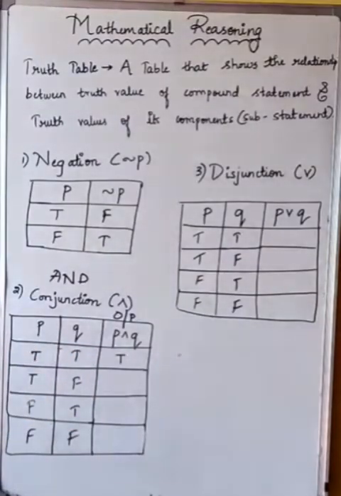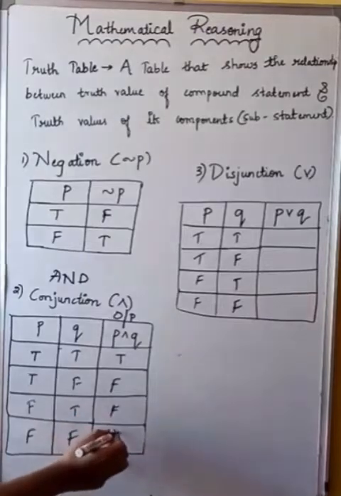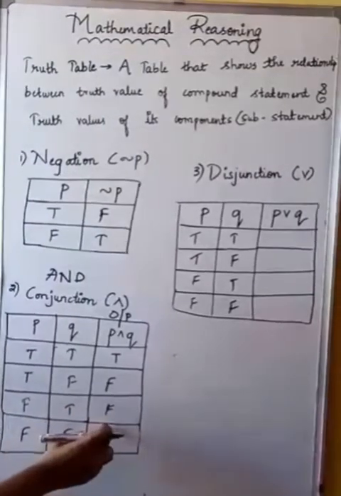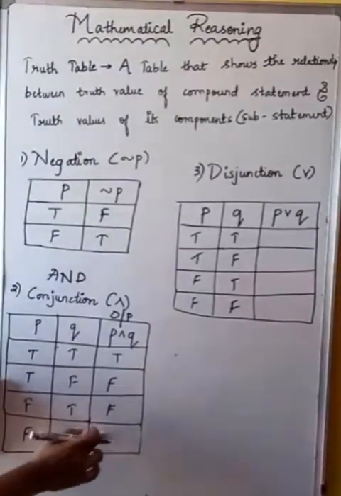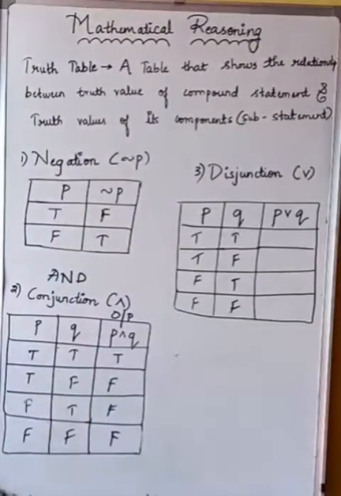I explained this in the previous tabular column. So what do you get for the different outputs of different component statements below? Only when both are true will you get output true. Remaining all will remain false. Hope this table is understood, students.